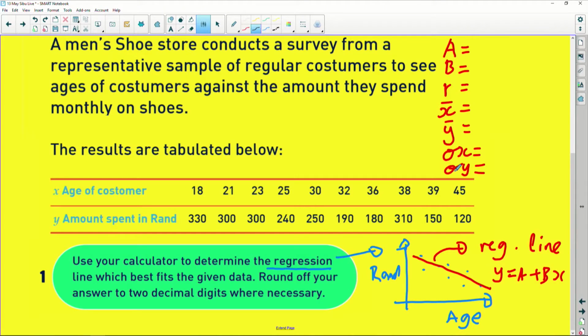Why am I saying this? I want you to touch your calculator once, type in all the data there, and then retrieve the answers. Any question they'll ask you will emerge from these 7 parameters of regression. Okay, let's see what will happen now.